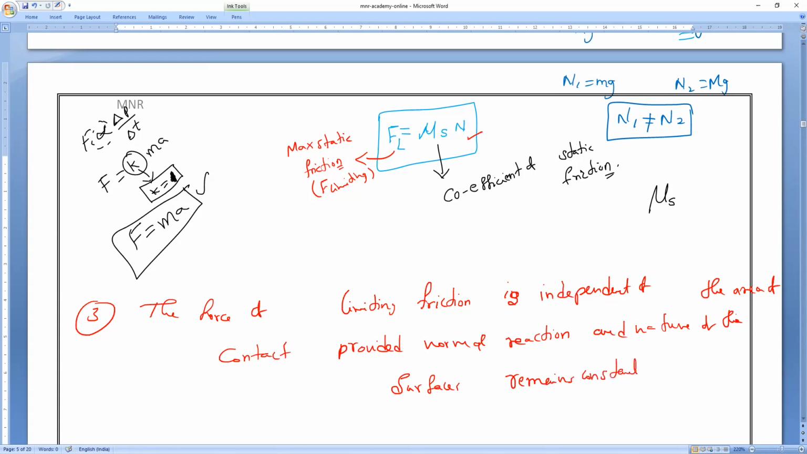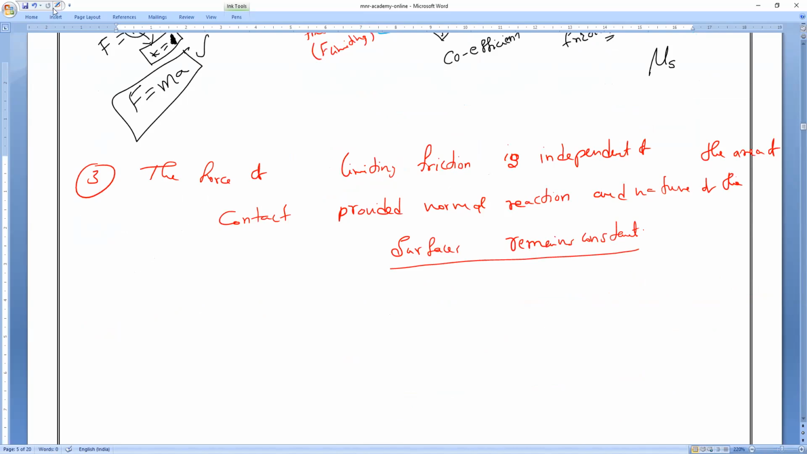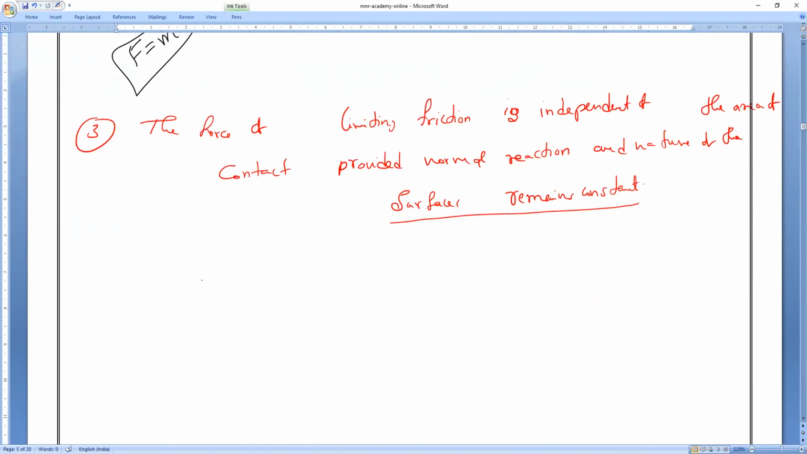So that is what F limiting is. It means the force of limiting friction does not depend on the area of contact. It always remains constant between the same surfaces, that is, when the nature of the surfaces remains constant. Then F limiting is also constant. For example, I will take an iron block on a bench.